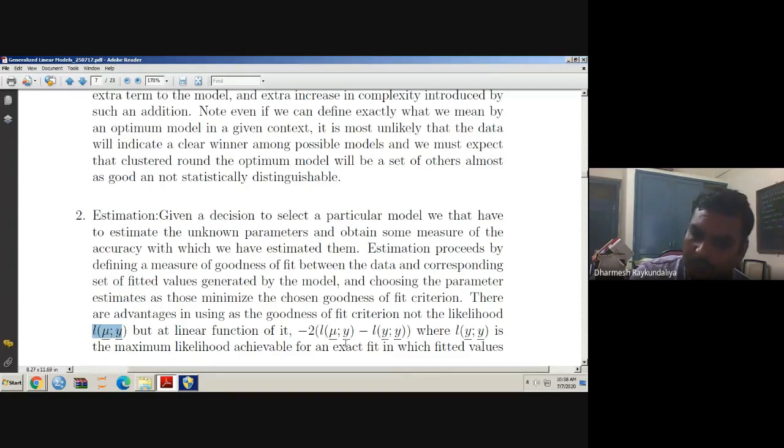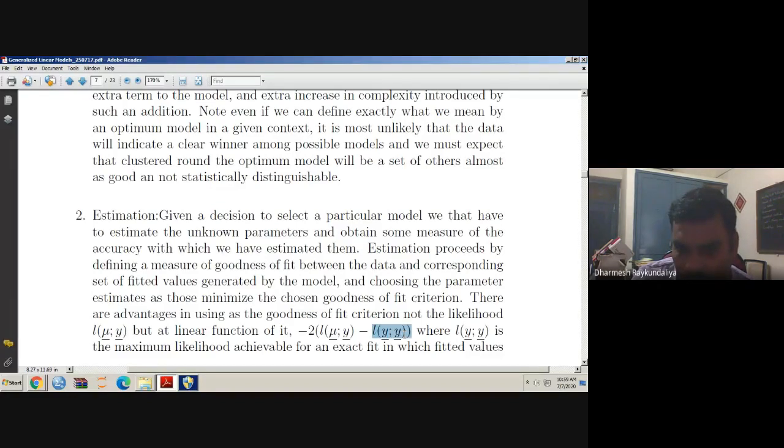You can see that in this term I have replaced mu by y. That means this is the likelihood based on the data, and the other is the likelihood based on the model, because mu is our model parameter that we wish to estimate. So the difference is between the likelihood under the model and the likelihood under the data, which is the likelihood under the saturated model.